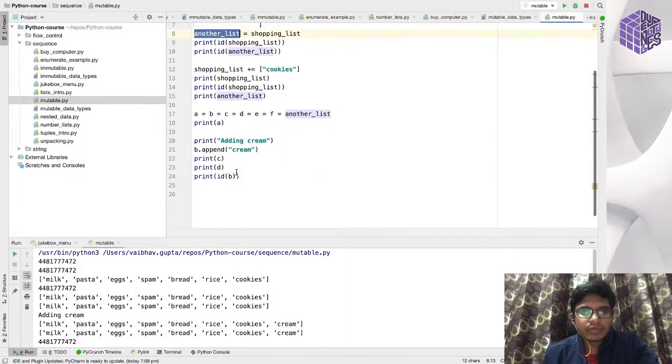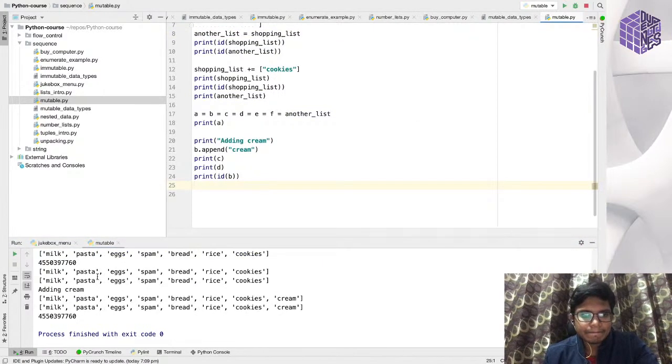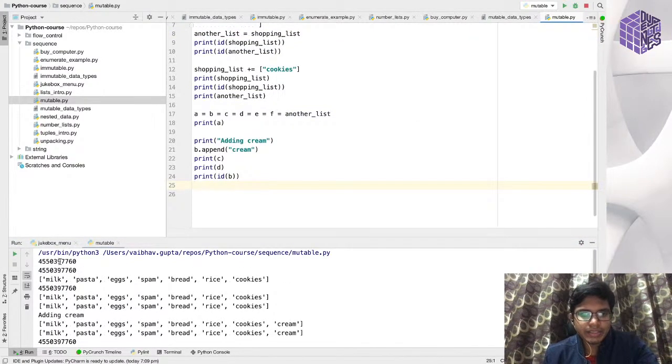During the execution of the program, the address remains the same. If I run the program again, this address might change, but all the addresses will remain the same during the execution of the program. So if I run this again, see, the address has changed, but it is the same throughout the program. Any questions, anyone?